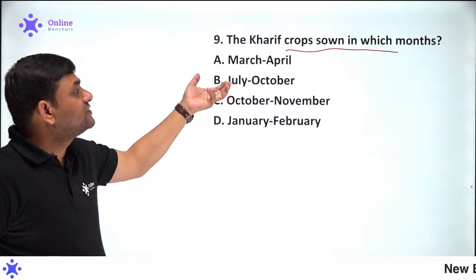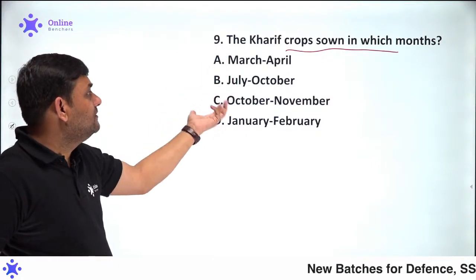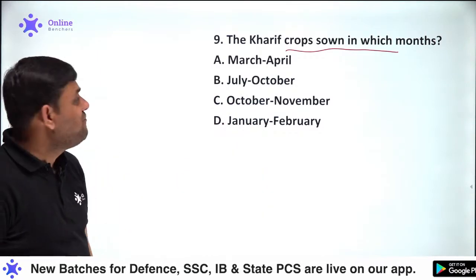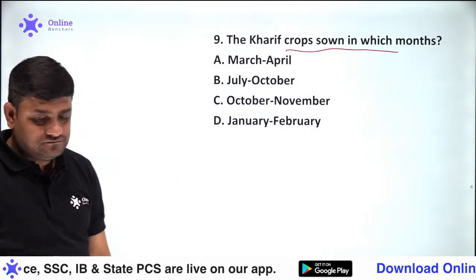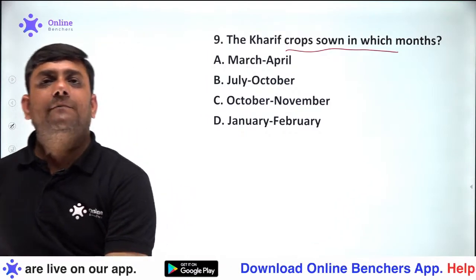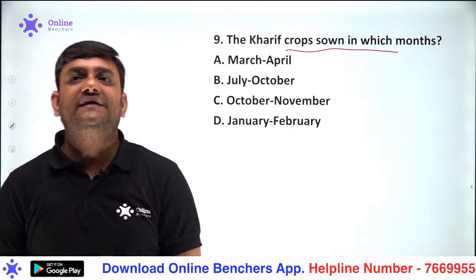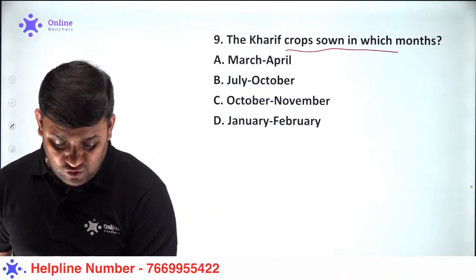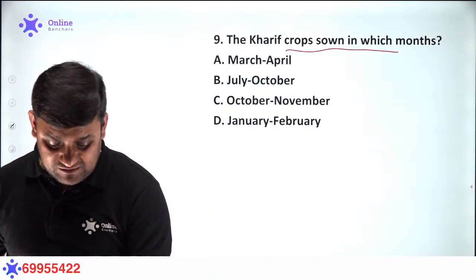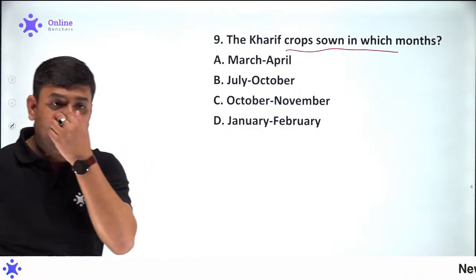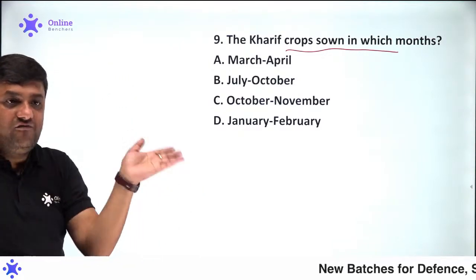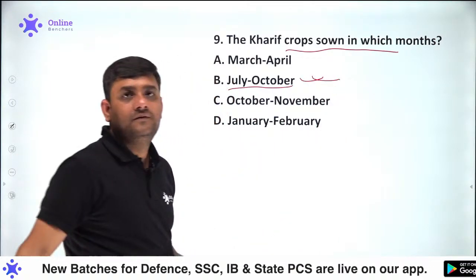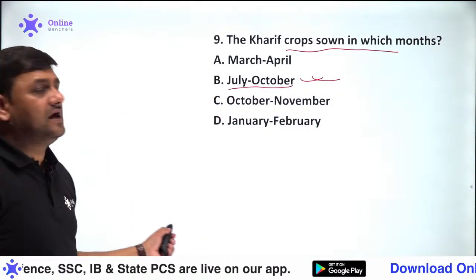Okay, can you please answer this one? These Kharif crops are sown in which of the following months? March, April, July, October, October, November, or January, February? You see, always remember that these Kharif crops get maximum benefit because of the monsoons. So they will always be planted or sown before the advent of monsoon. So B is the correct answer.